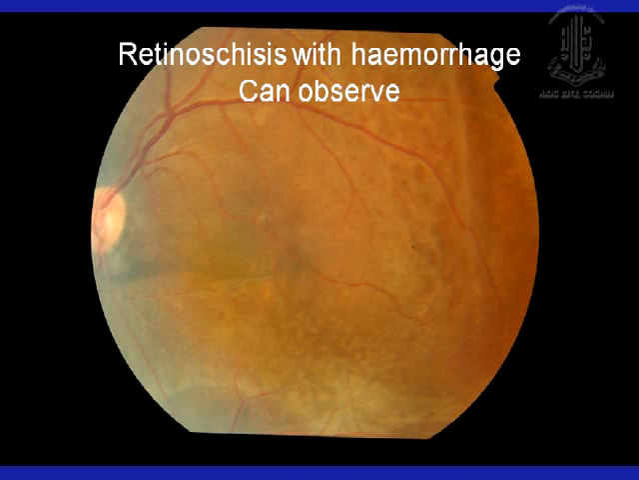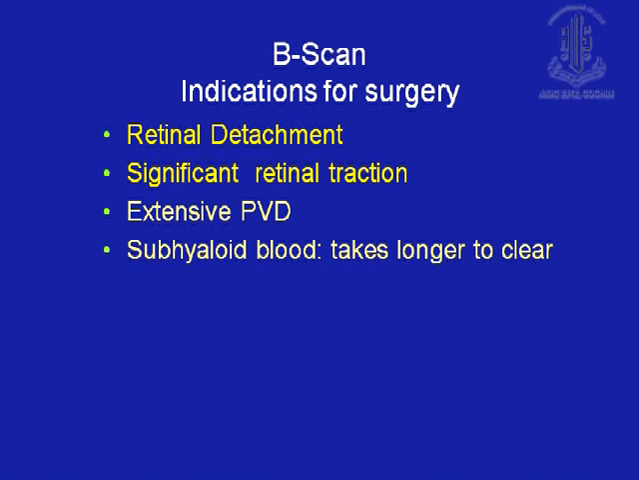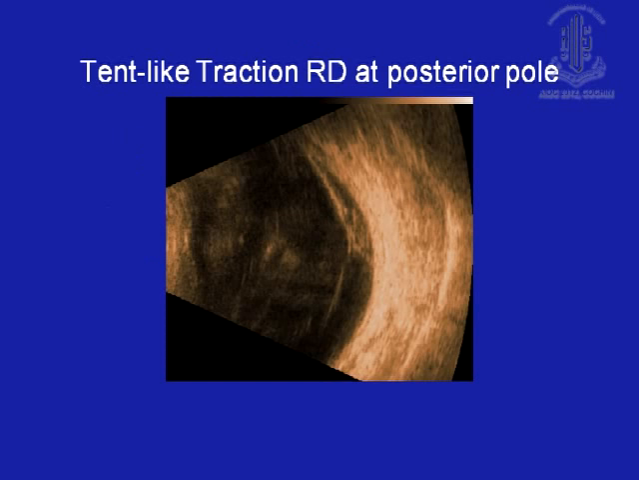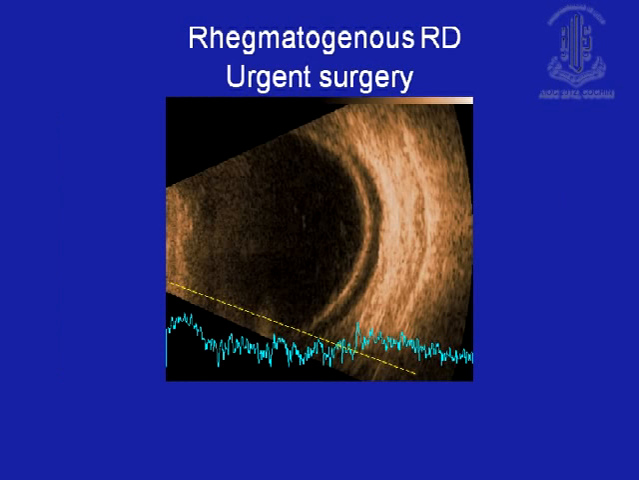If you have a retinoschisis as a cause for hemorrhage, that can be observed without any surgery. And then B-scan also always guides you whether you need to intervene soon or not. If you have a traction, especially near the macula like this, you have to operate. These cases need surgery urgently. May not be urgent in terms of days, but at least in weeks.